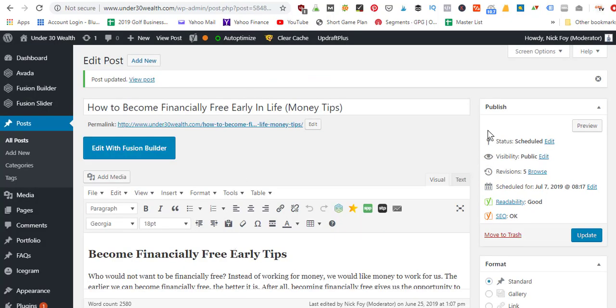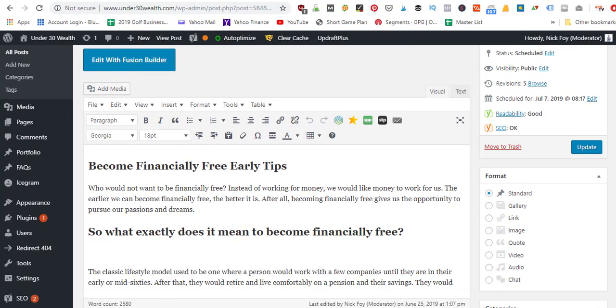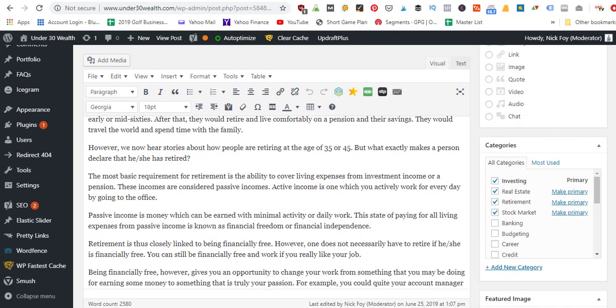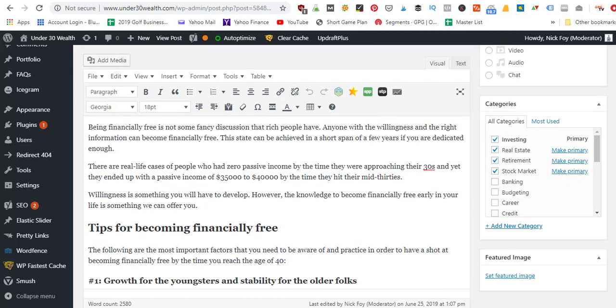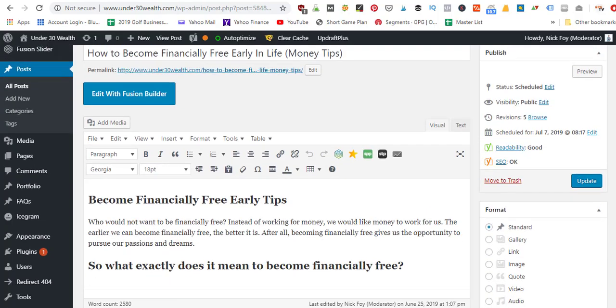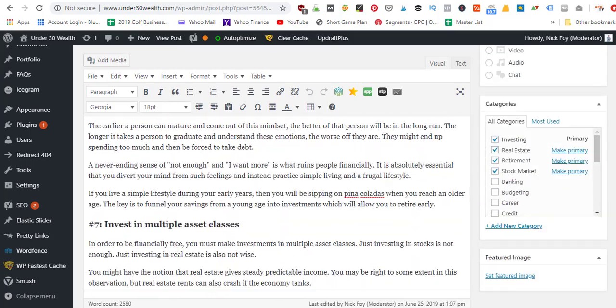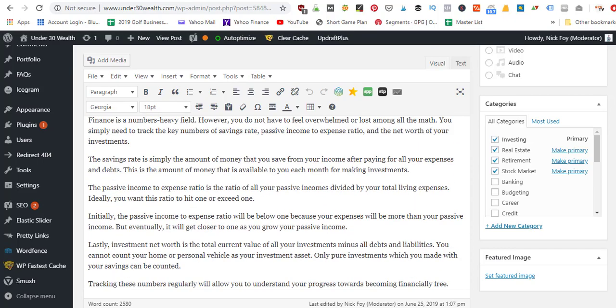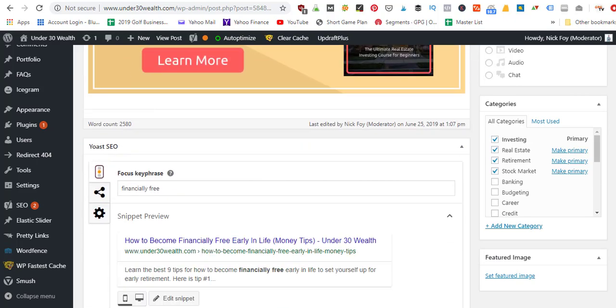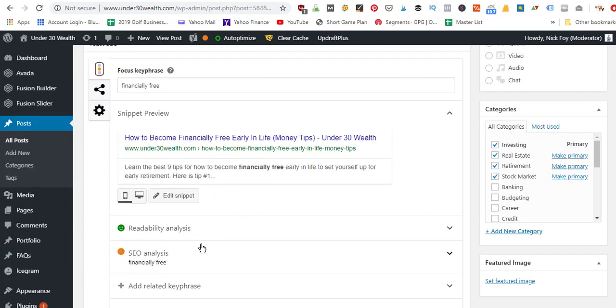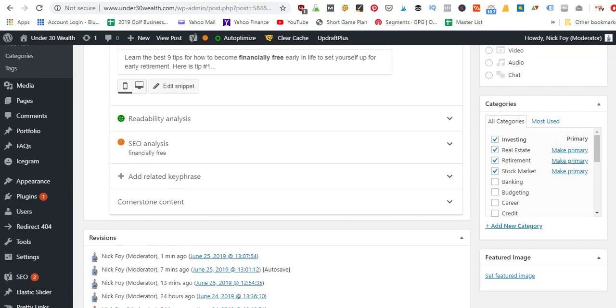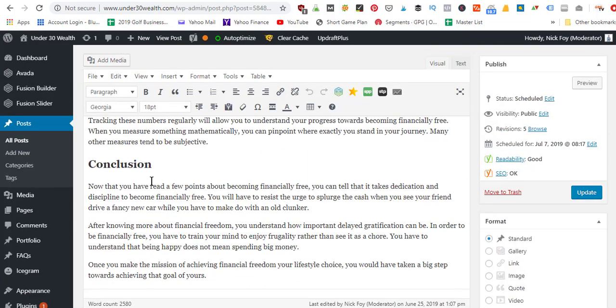Go in, write a complete guide, make it long, like 2,000 or more words, make it really in-depth, make it a big resource guide. Don't write some short 300, 400 word article that barely answers the question. Give an in-depth, resourceful guide that somebody can get lots of knowledge from, and that's going to give you the better chance of ranking in Google and outranking those other content pieces that Google's already got ranking on the first page. And then follow the different tips that the Yoast SEO plugin gave you. That way you can give yourself the best chance of having an optimized page that Google's going to respect and favor over other pages out there targeting the same keyword phrase.